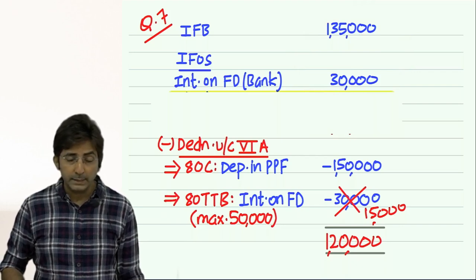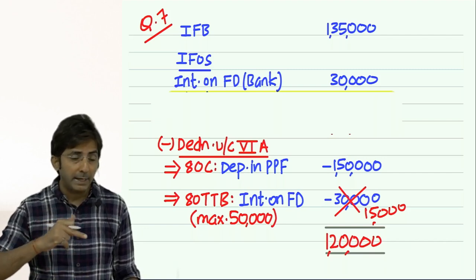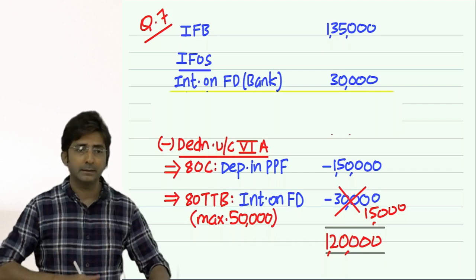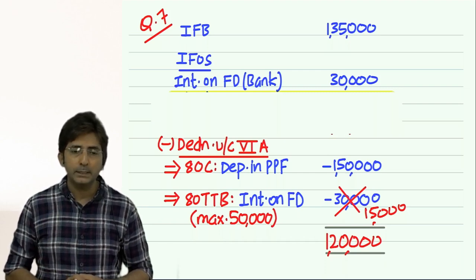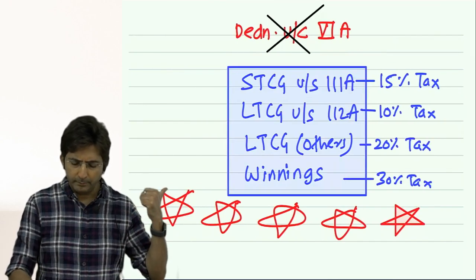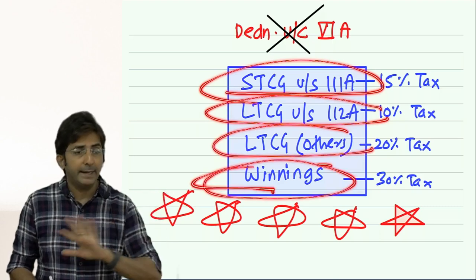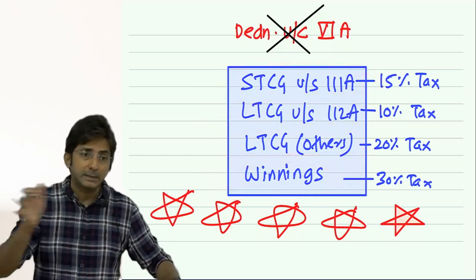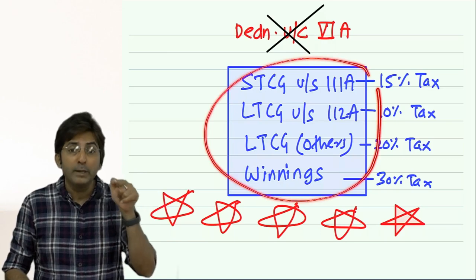But see, this is such a sensitive point that it will not strike you on exam day. Here I am doing this by announcing this point and explaining it along with you, so you are not realizing. But in the exam, how will it strike? The best way is to just remember, when you are doing chapter 6A, this scene should come to your mind: if I have these 4 incomes in my 5 heads, I will hide them. I will not touch them. Other than these, other incomes I will reduce as much as I want. But these incomes, do not touch.